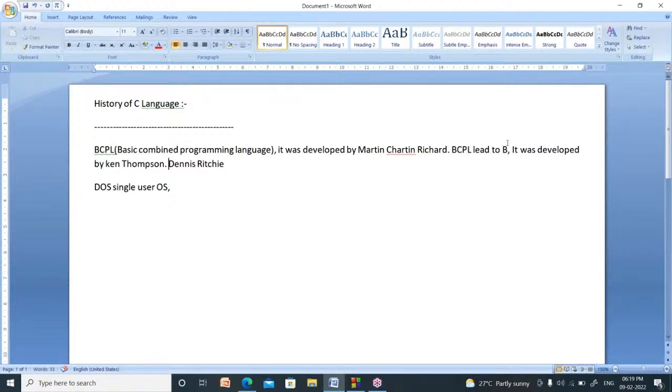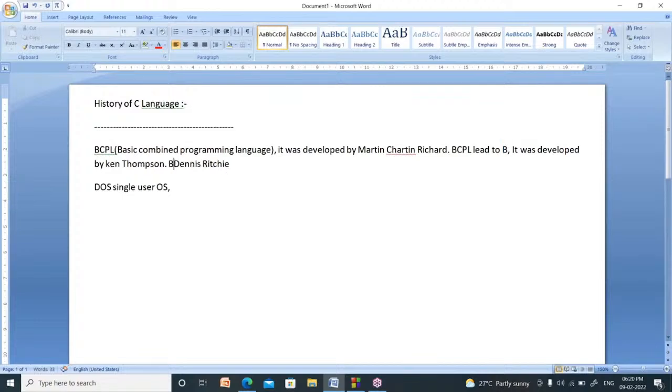What is the motto to develop the B language? Their motto is to develop a multi-user operating system. They successfully developed a multi-user operating system and named it Multix. Now we know popular operating systems, Unix and Linux. The first multi-user operating system is Multix. After inventing the B language, they successfully invented the multi-user operating system.